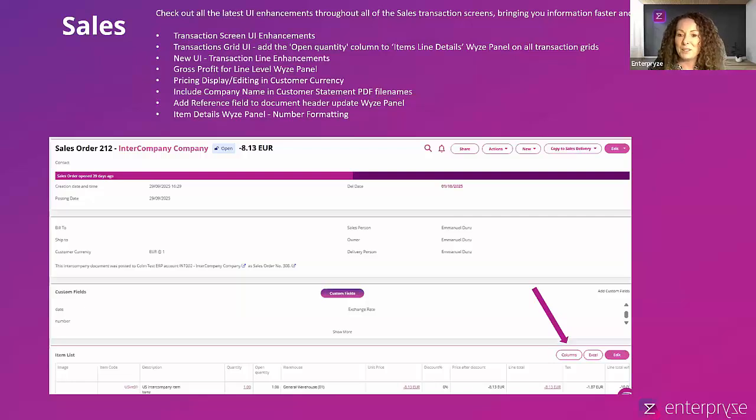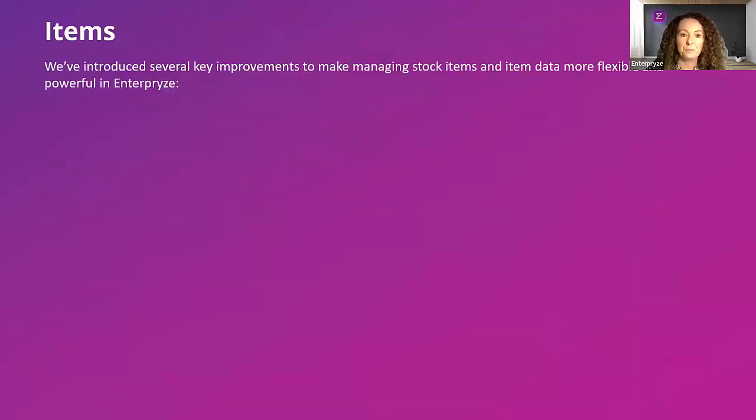So lots around the sales UI. We'll cover off all of that during the live demonstration and remind you exactly where you can utilize and find all of that information.